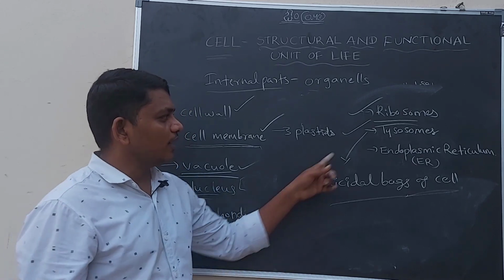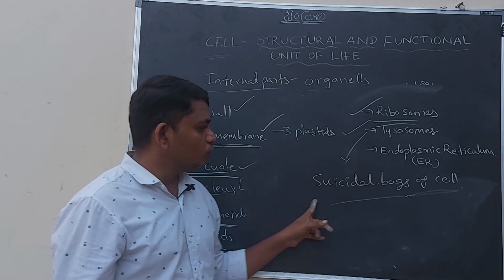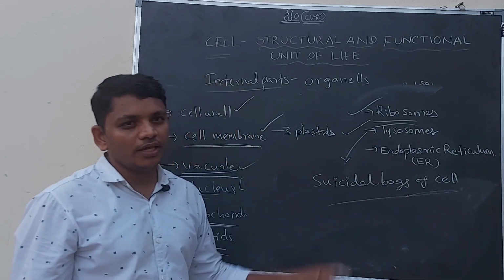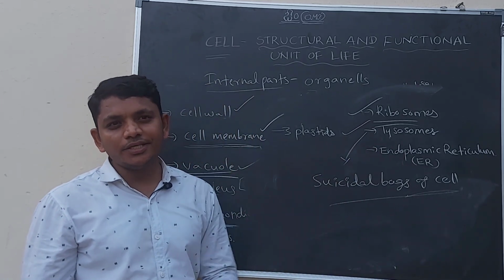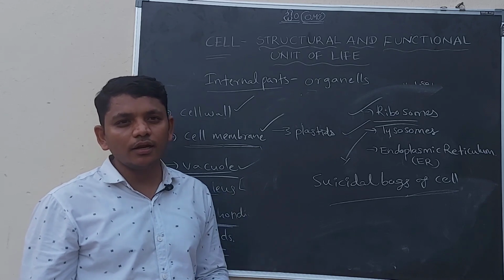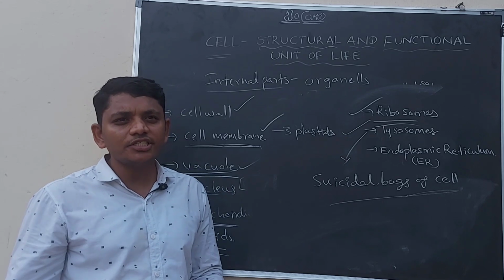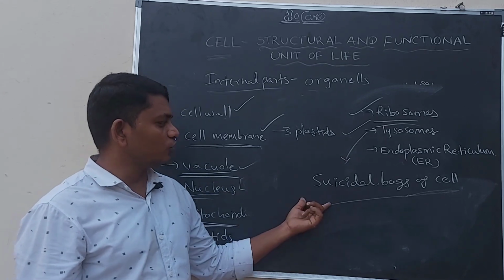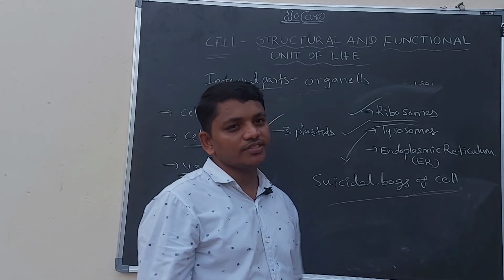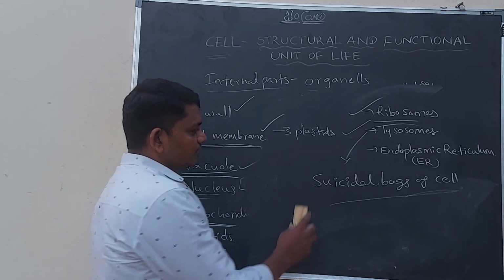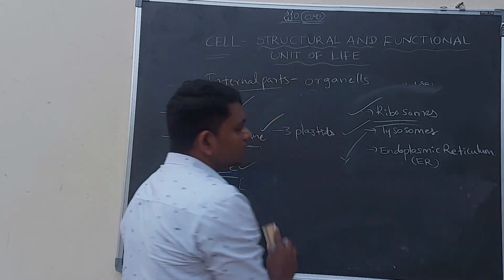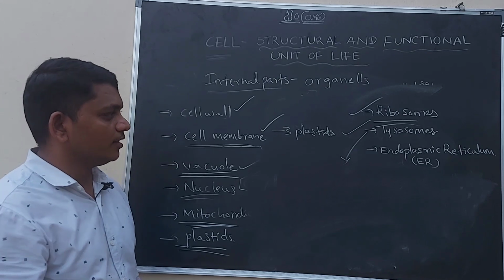That is why the lysosomes are called suicidal bags of the cell. Whatever material is there in the cell, it should be digested, and while digesting the material, the lysosome itself dies.